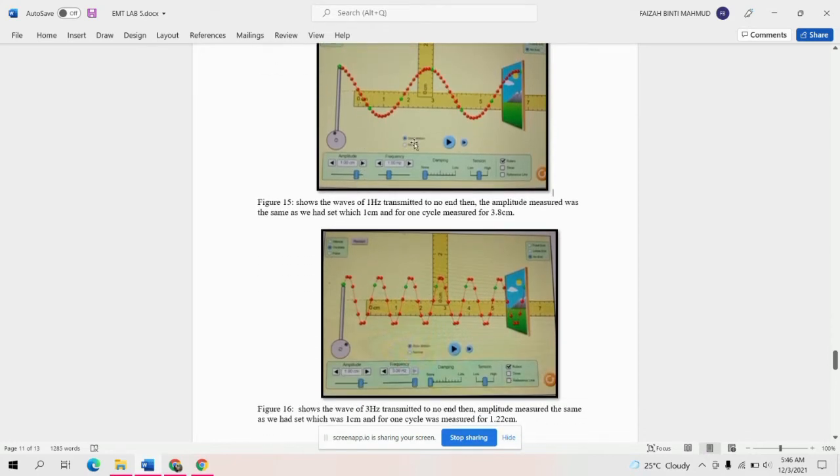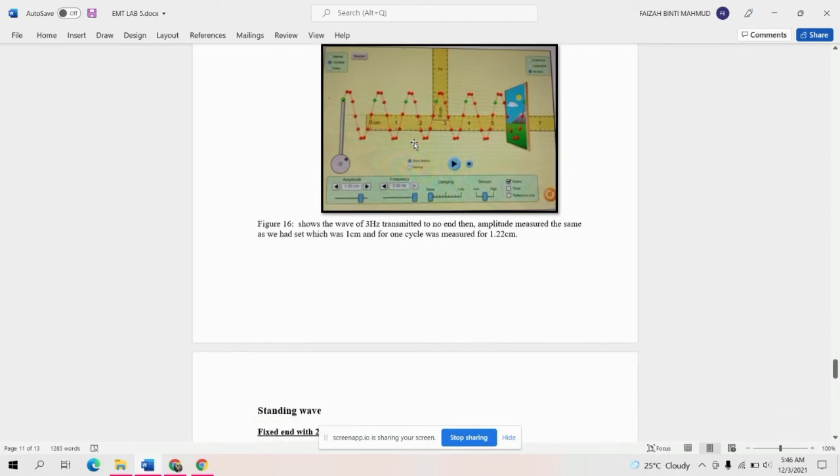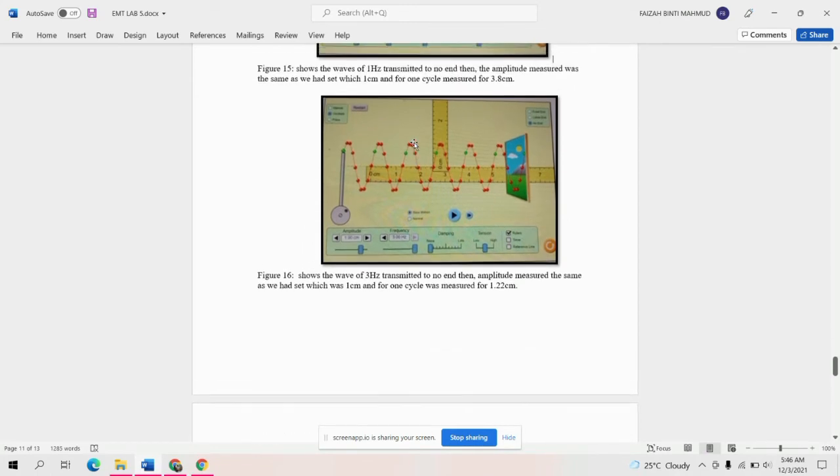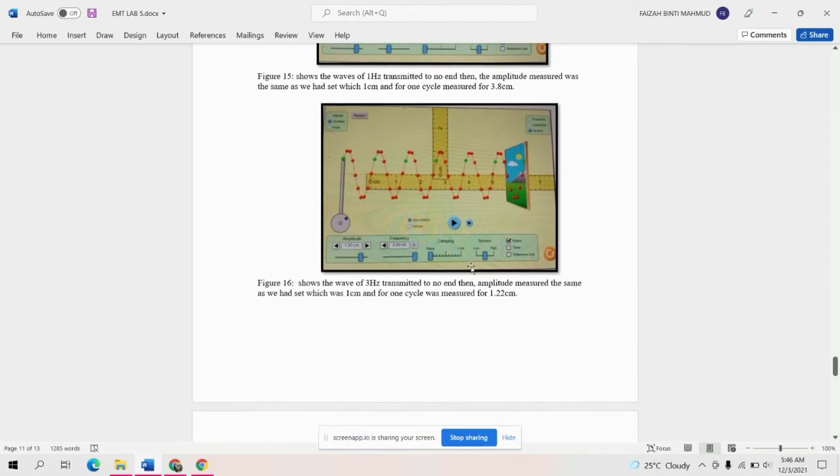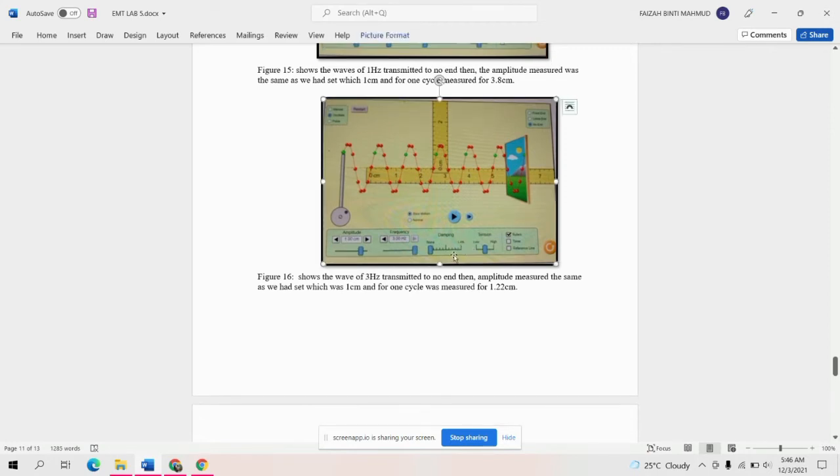This is the second result that we get. Figure 16 shows the wave of 3 Hz that transmits to no end. The amplitude measured was the same as we said, which was 1 centimeter, and 1 cycle measured 1.22 centimeter long. This is the second result that we get.